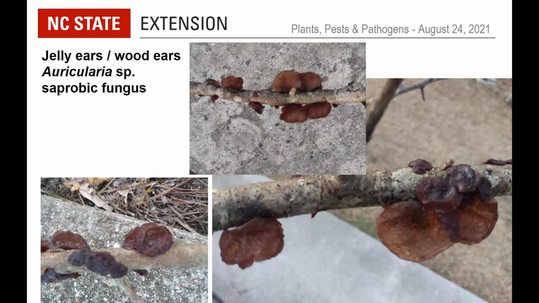There are some similar ones, Exidia, a species or two of that can look similar, but I'm going to go with Auricularia on this one. And when it gets dry, they'll kind of shrink down and turn darker, but rain makes them look nice and lush like this.